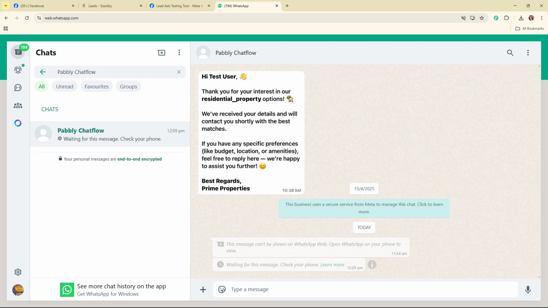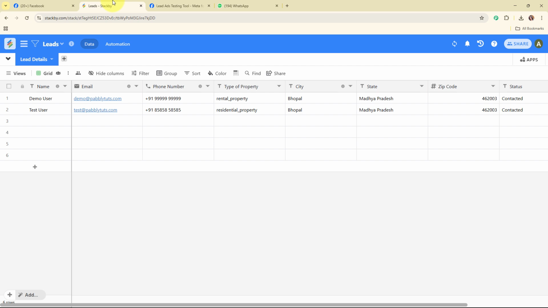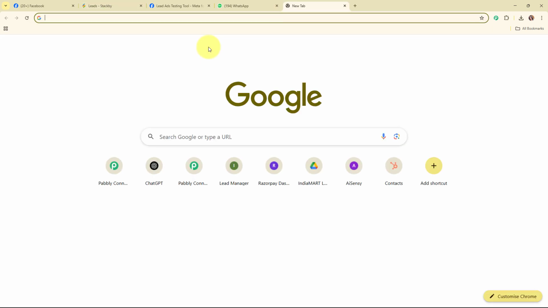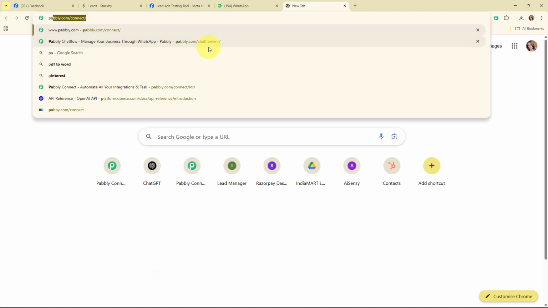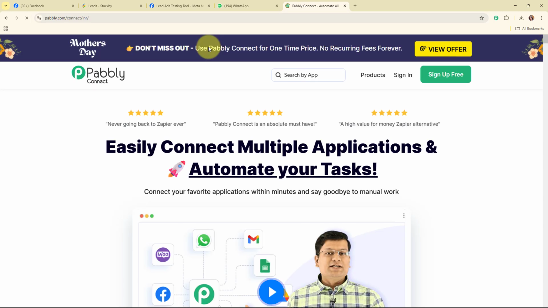Alright, so with this we have successfully seen the working of this amazing automation. And now in this video, we are going to learn step by step how you can connect your Facebook lead ad with your Stackby account and your Pabbly Chatflow account using an automation software named Pabbly Connect. To access Pabbly Connect, you have to search for pabbly.com/connect in your browser, and it will take you to the homepage of Pabbly Connect.